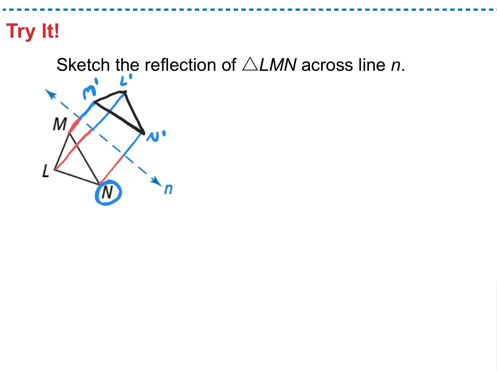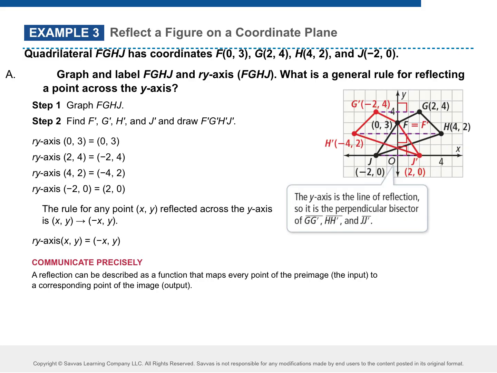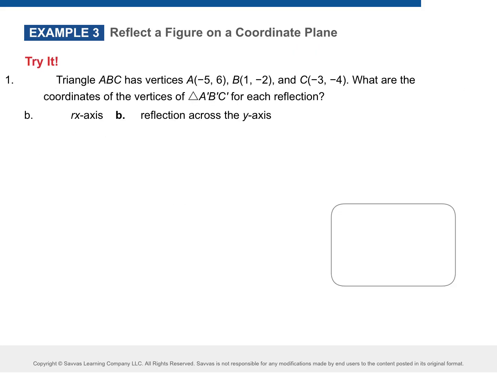All right, here's where your graph paper is going to come into play. Go ahead and grab your graph paper. We're going to be on example 3. On your example 3, you see how it has these 3 coordinates here. I want you to graph those on your graph paper. This is graph paper you want to keep as your notes because we're going to use it every single day. So go ahead and graph those. I'm going to graph them up here as well. You can double check.